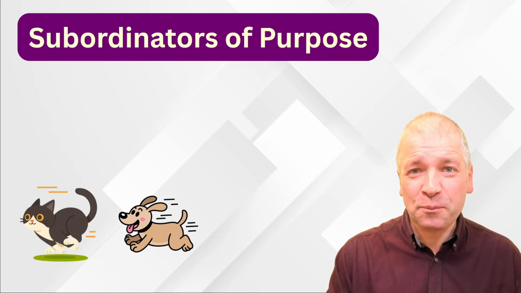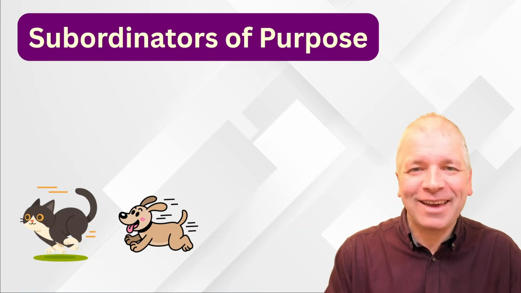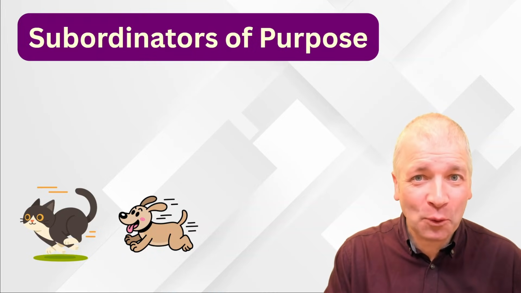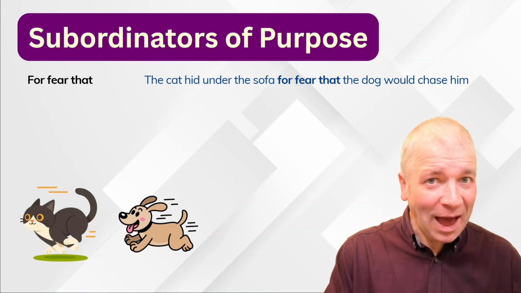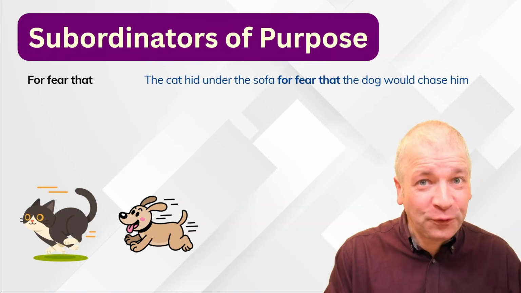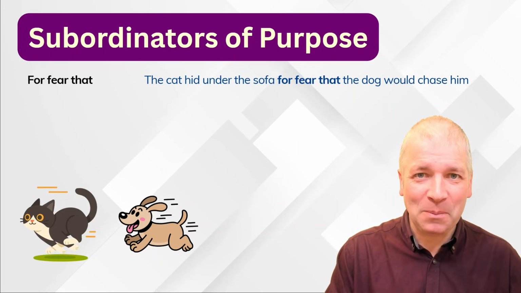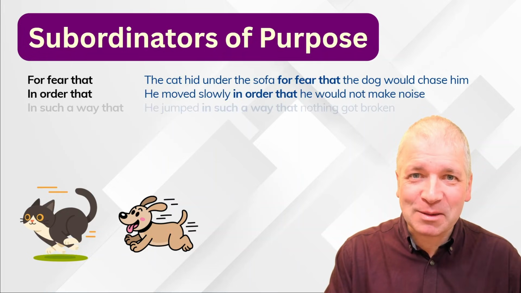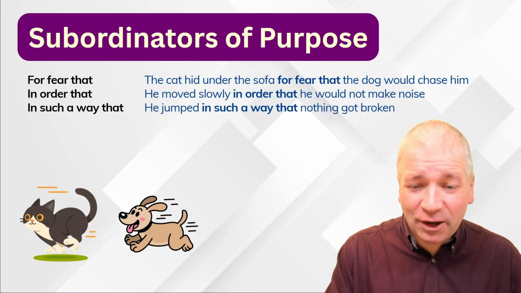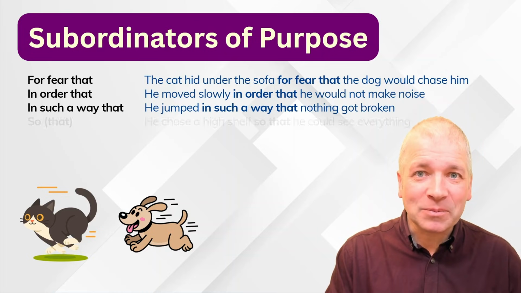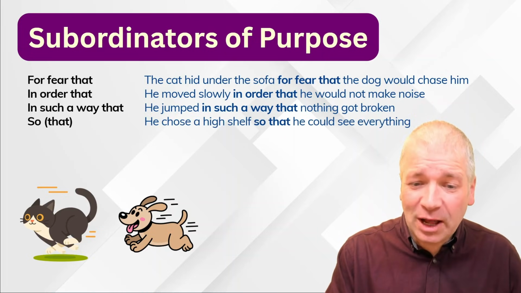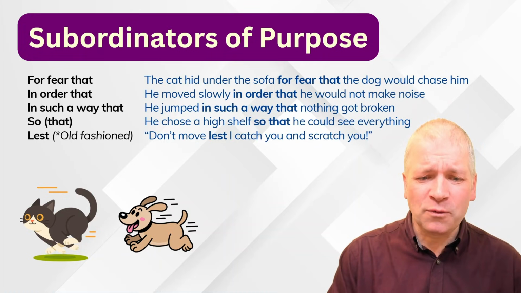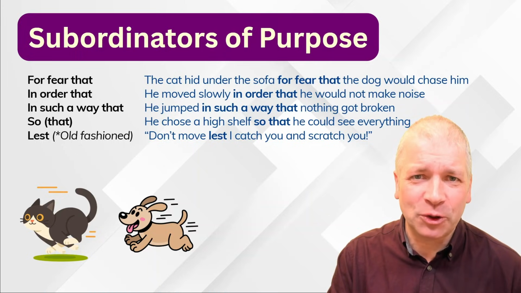For subordinators of purpose, look at this dog and cat. The dog is chasing the cat. The cat is trying to avoid the dog. The cat hid under the sofa for fear that the dog would chase him. He moved slowly in order that he would not make noise. He jumped in such a way that nothing got broken. He chose a high shelf so that he could see everything. Don't move lest I catch you and scratch you.